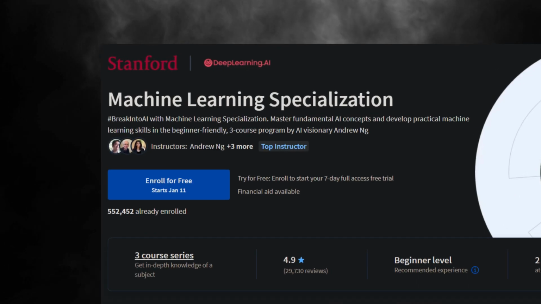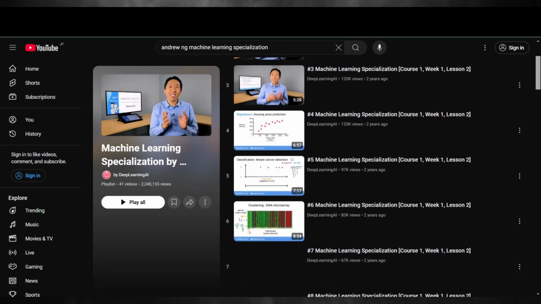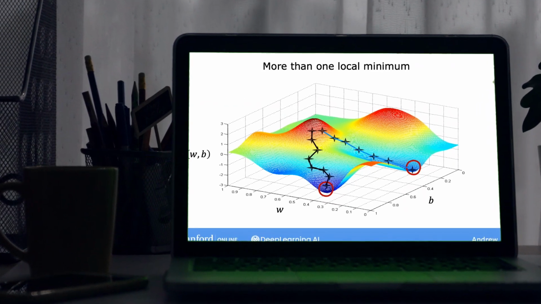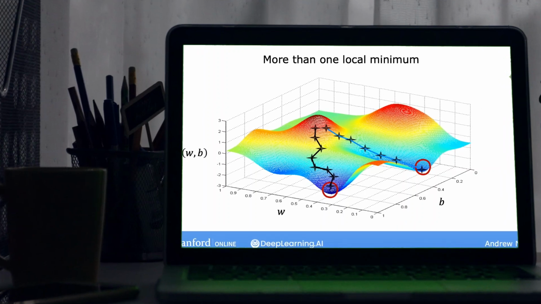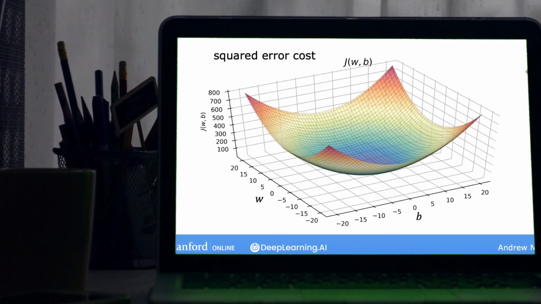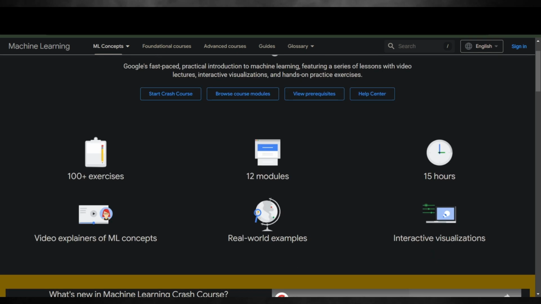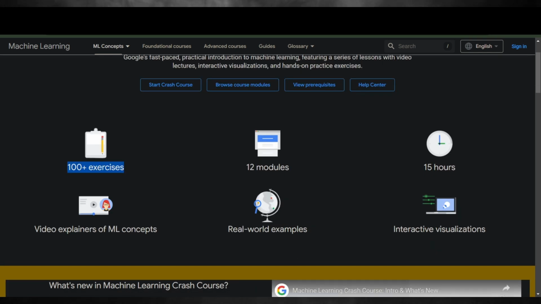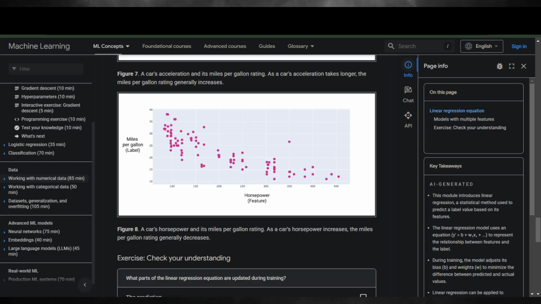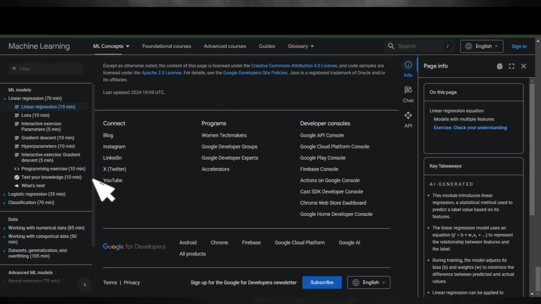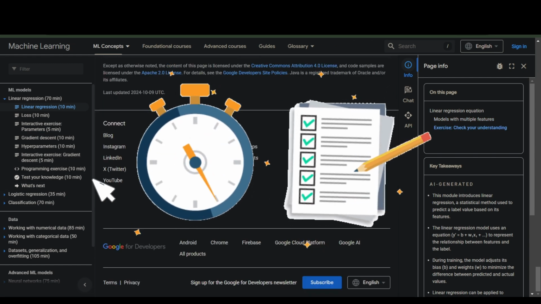Now comes machine learning. To start machine learning, Andrew Ng's Machine Learning Specialization is the best one, but the entire course is not free. Some part of it is freely available on YouTube. If you are a beginner, watching these videos before diving into advanced books or courses could make you familiar with the concepts. Another best site is Google's Machine Learning Crash Course. It provides many exercises, each divided into different modules with videos and real-world examples, which also consist of exercises and test your knowledge sections. So you can test how much you understand for every concept you read.